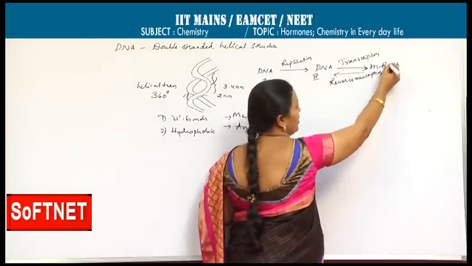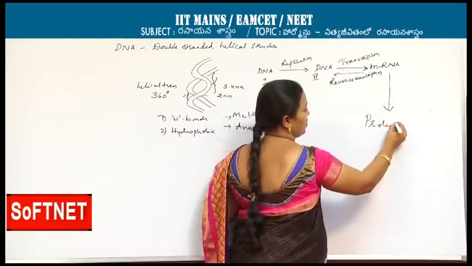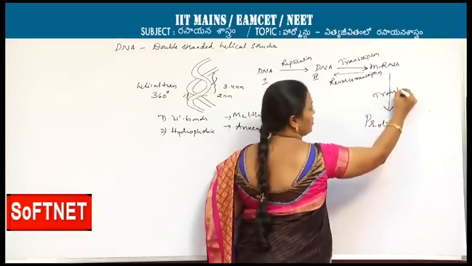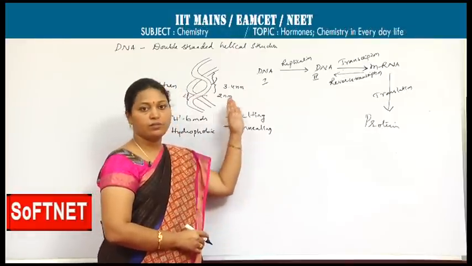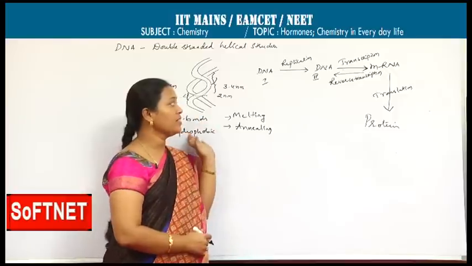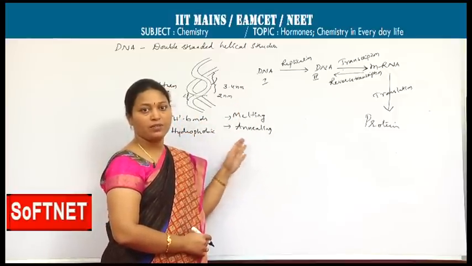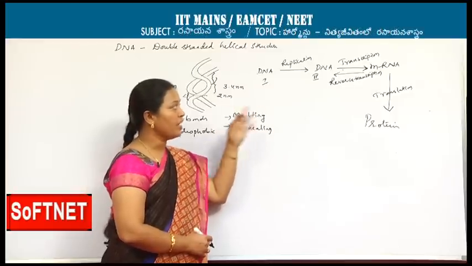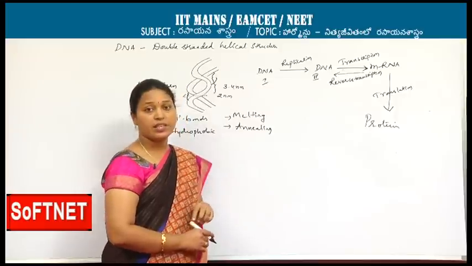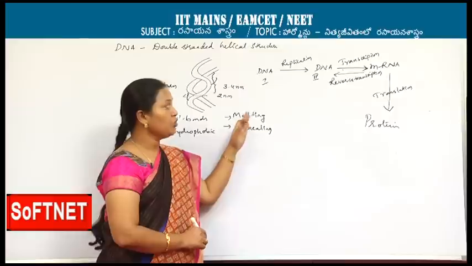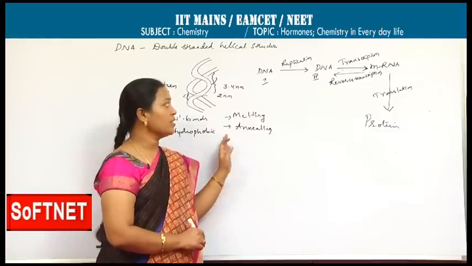This mRNA is used for the synthesis of proteins by the process of translation. So all these processes are interlinked. During replication, one DNA gets formed as another DNA. During transcription, DNA is forming mRNA. One of the strands is decoded as mRNA. mRNA can be reversed back as DNA by the process of reverse transcription. This mRNA is used to synthesize proteins during the process of translation. All these processes are interlinked.